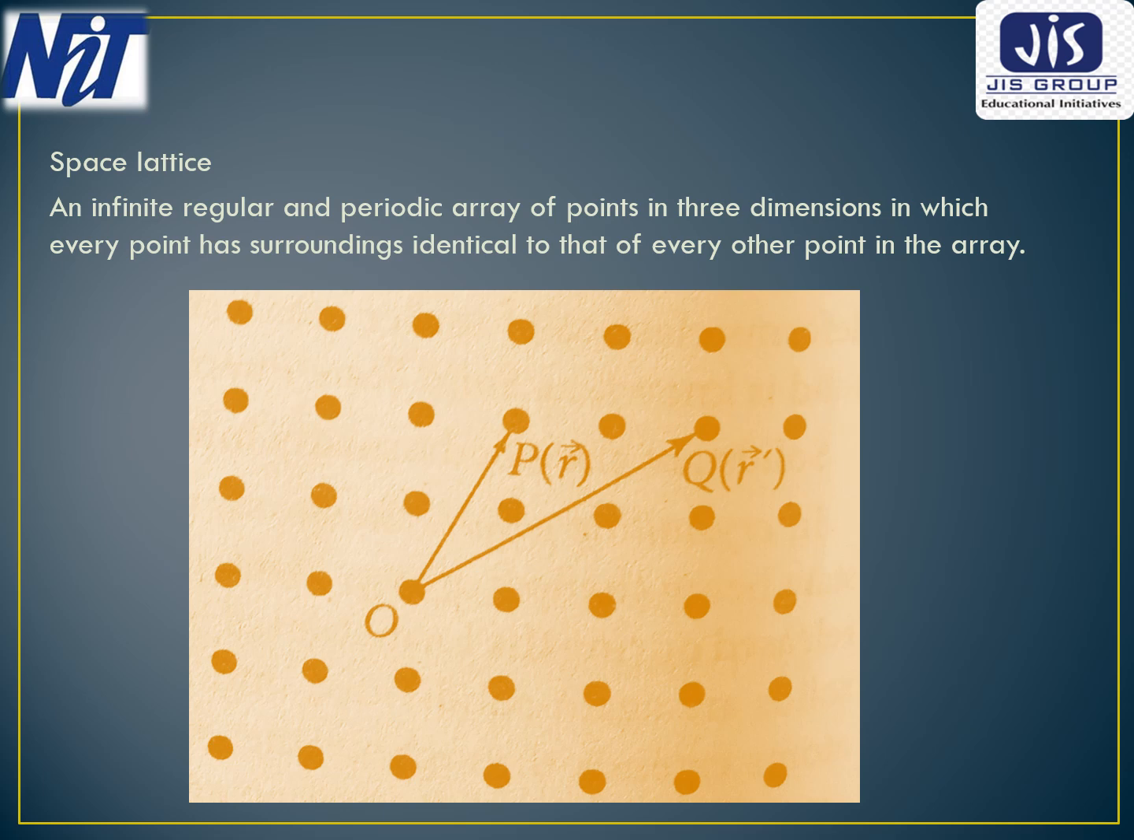Space lattice or point lattice. A space lattice or point lattice is an infinite, regular, and periodic arrangement of points in all three dimensions in which every point has surroundings identical to that of every other point in the arrangement. As shown in the figure, PR and QR are two points with reference to the origin O, from which if we look at the lattice, it will be viewed as the same.